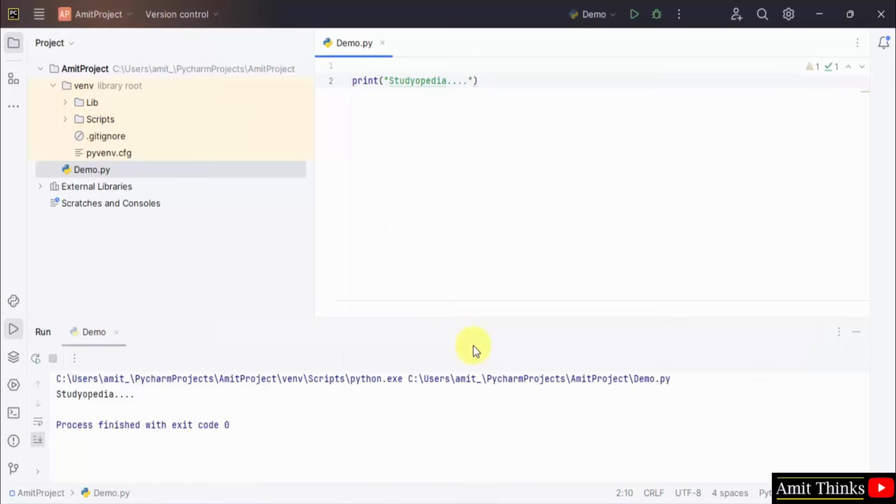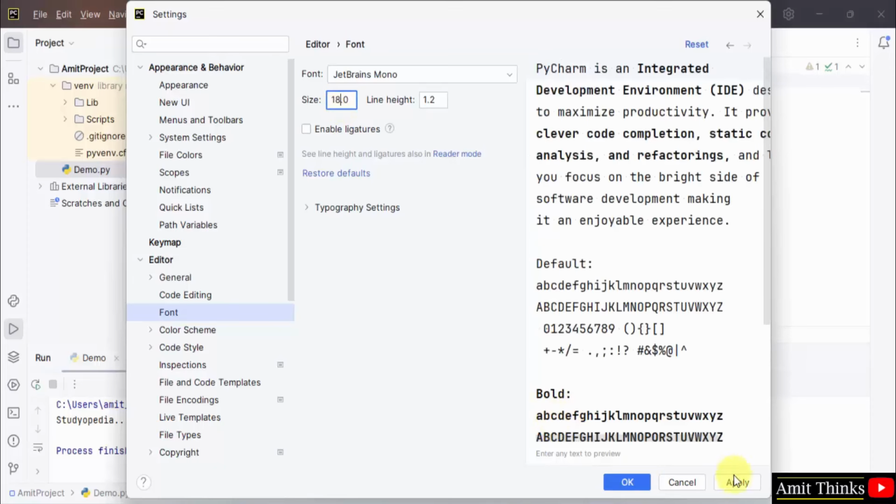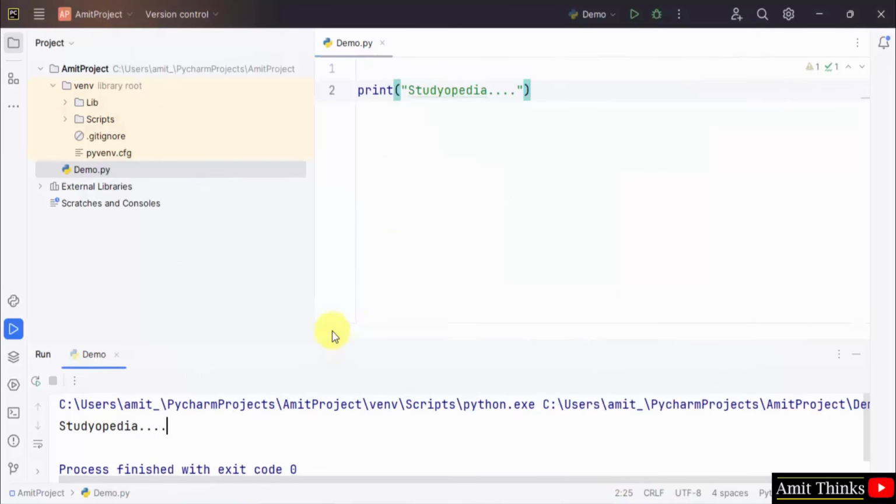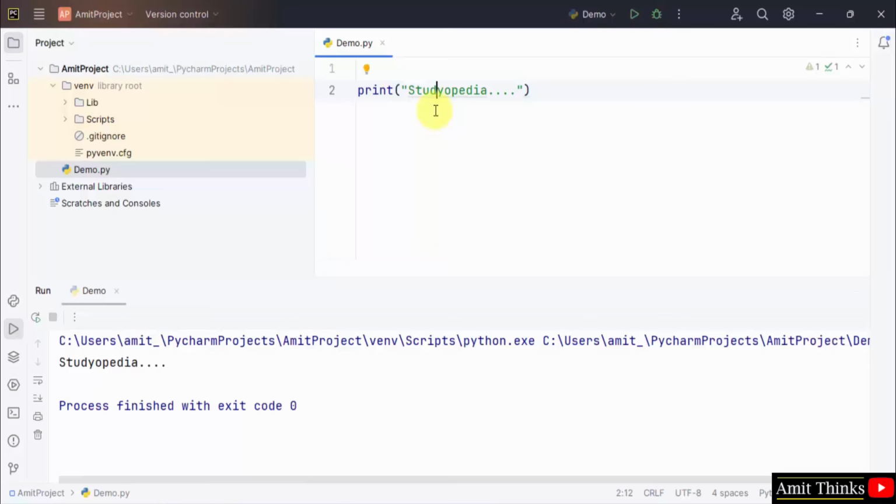You can also run using run here, click run demo, or you can use Shift F10 or Alt plus Shift plus F10. Okay, you can also increase the font by going to File, Settings. Here in appearance is visible, go for Editor and click Font. Here the font is only 13. Let me take it to 18 and click OK. Click Apply, then OK. Now the font will increase. Here it is. Even the output font is also 18 and the editor font also. With that you can check the location also. Here it is. C users Amit underscore PyCharm projects.